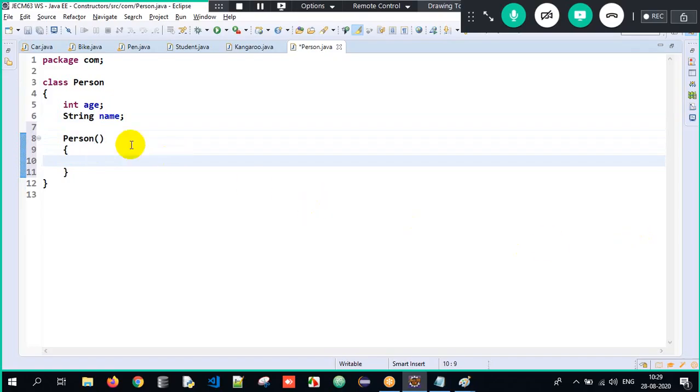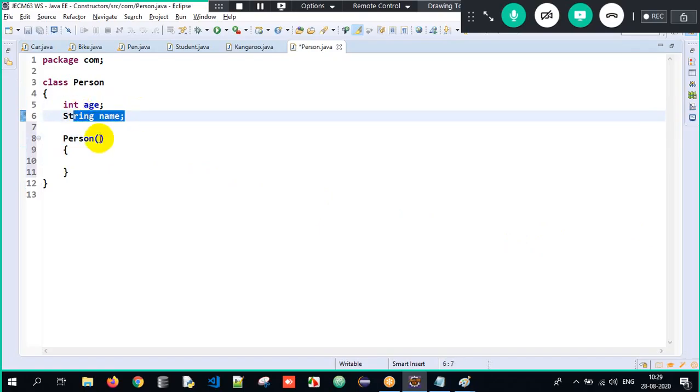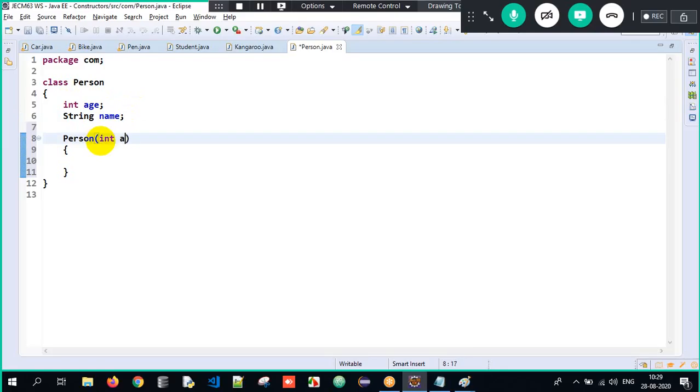Now what should the constructor do here? I want to initialize the age and name, so I can write it as int age, comma, String name. It should accept both arguments. You might ask, sir, can I give the variable names as different? Possible. But why would you give it as A and N here? It should follow a good standard, no? That is the reason I give it as age and name only.